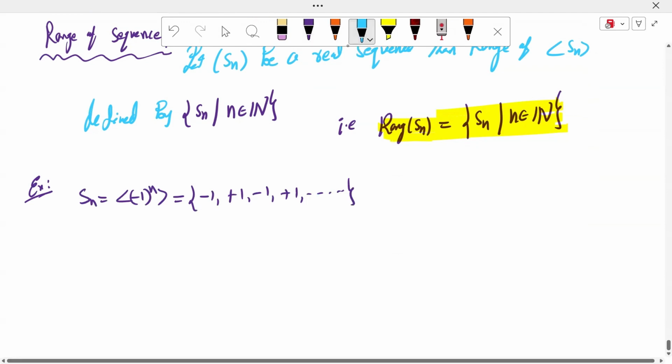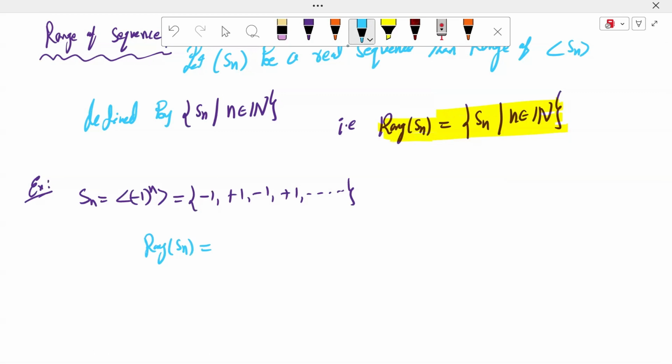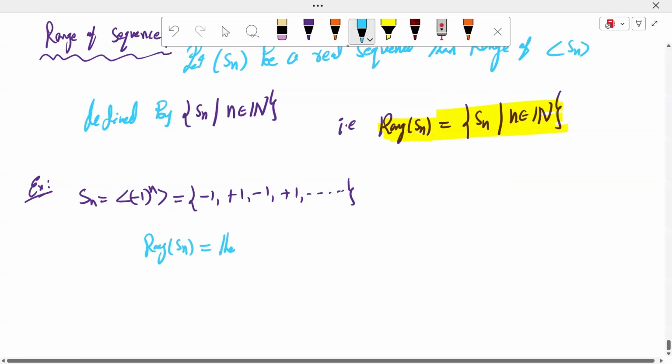So what is the range, sir? Range of Sn is equal to the collection of all distinct terms from the sequence Sn.